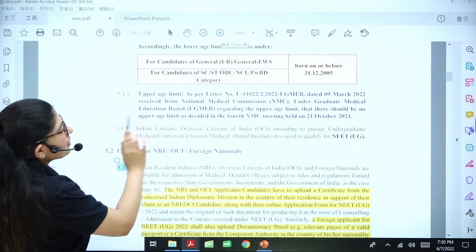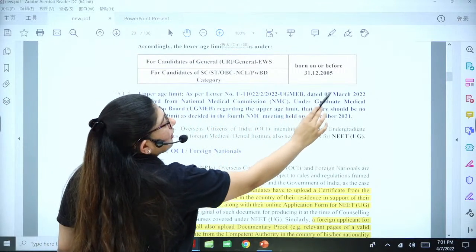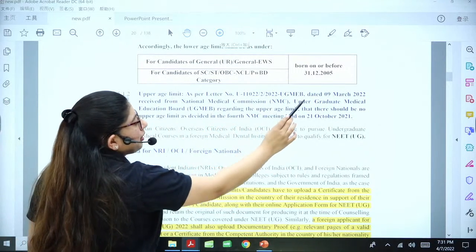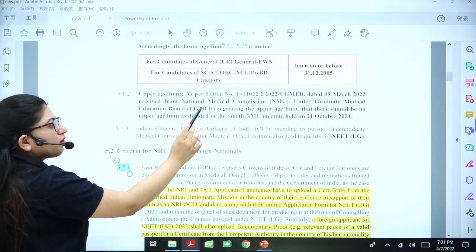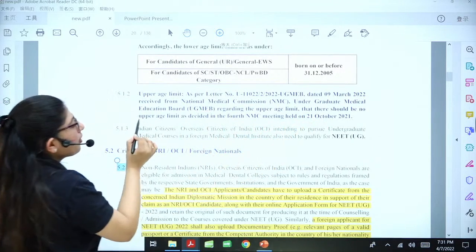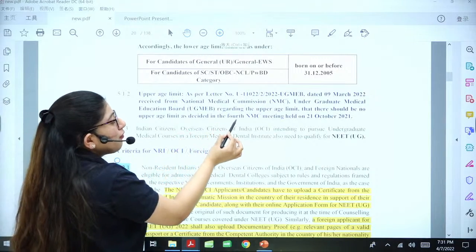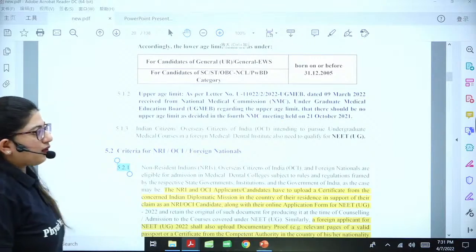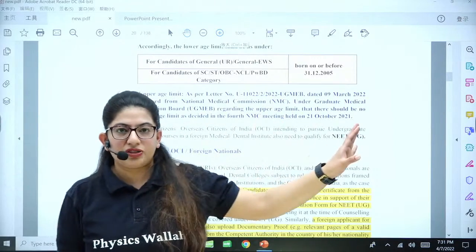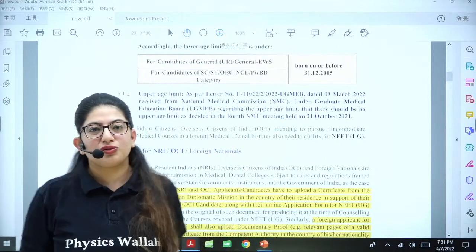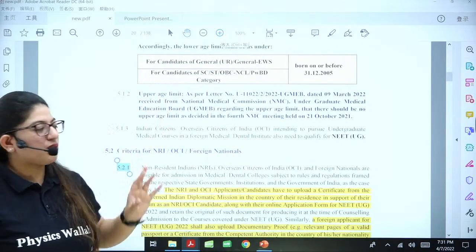You can read this as per the letter dated 9 March 2022, received from the NMC Undergraduate Medical Education Board regarding the upper age limit, there should be no upper age limit as decided in the fourth NMC meeting held on 21st October 2021. So now there is no upper age limit. You just have to see you should not be less than 17. Otherwise, there is no upper limit. Earlier it was there, but now it is not there.